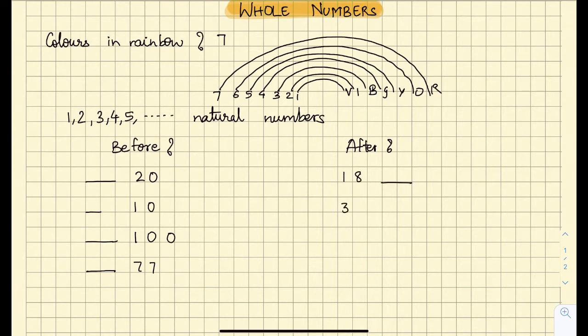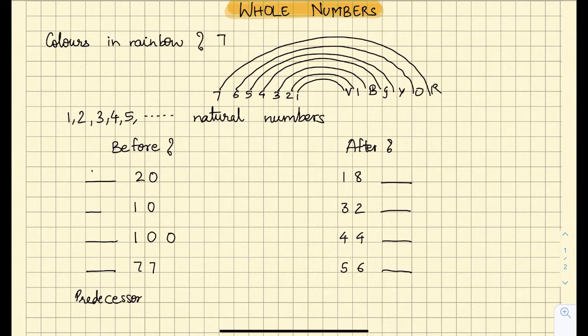Do all these things come to your memory, how you learnt these concepts in your lower standard? The number that comes before is called a predecessor. For example, here I have given you 20.